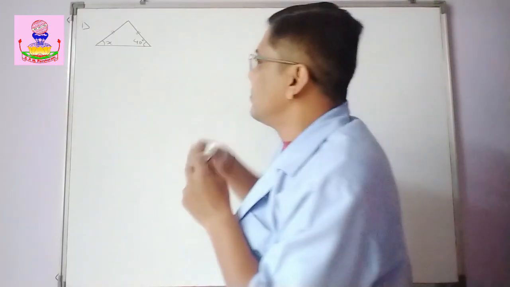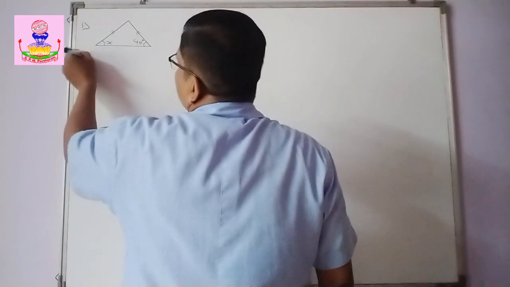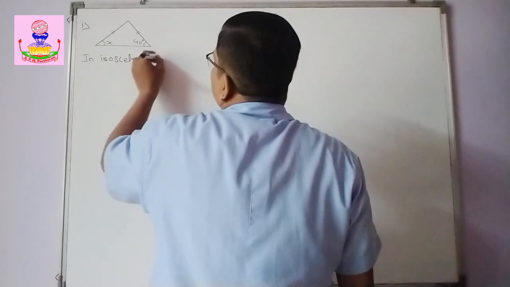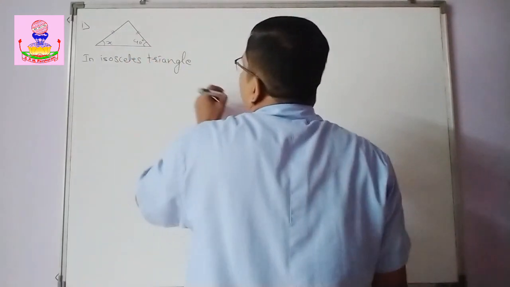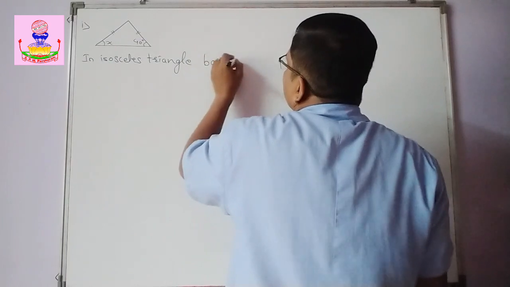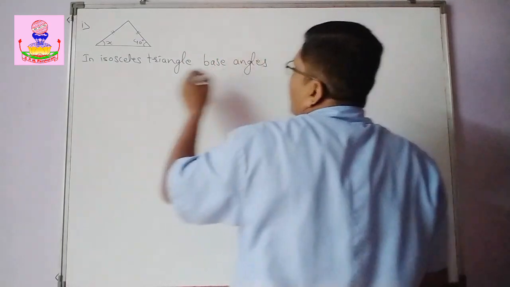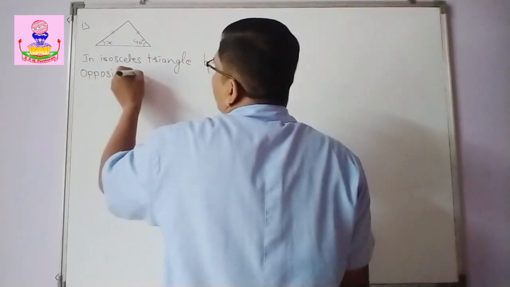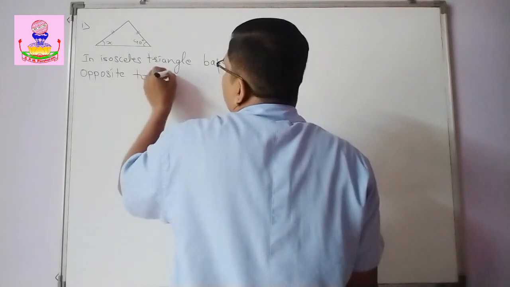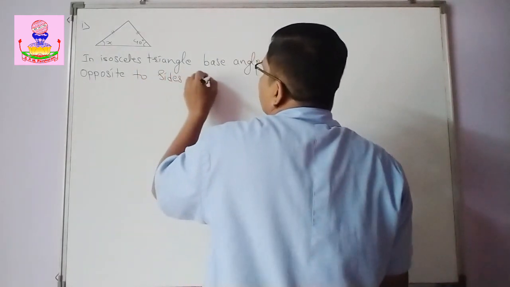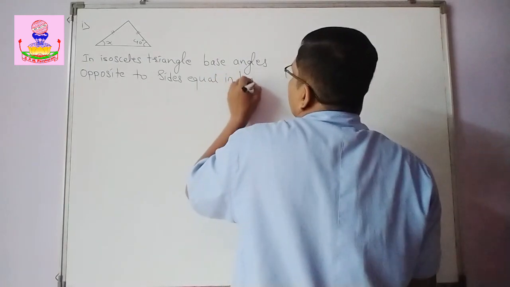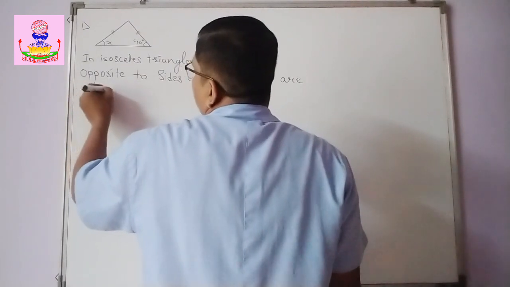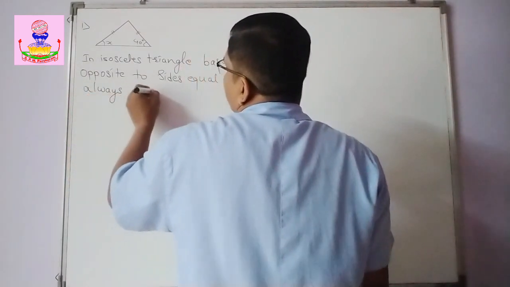Where? In an isosceles triangle. So here we can say, in an isosceles triangle, base angles opposite to equal sides, equal in length, are always equal.